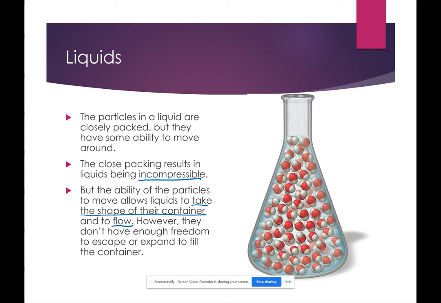This also allows liquids to flow. The molecules can move past one another and liquids can flow. However, they do not have enough freedom to escape or expand to fill the container. So this is why we say they have a definite volume. If I have 100 milliliters of water, it doesn't matter what container I put that water in, it's going to remain 100 milliliters.